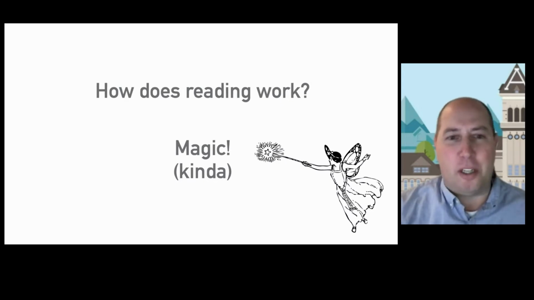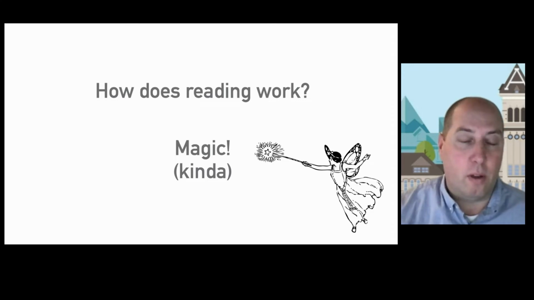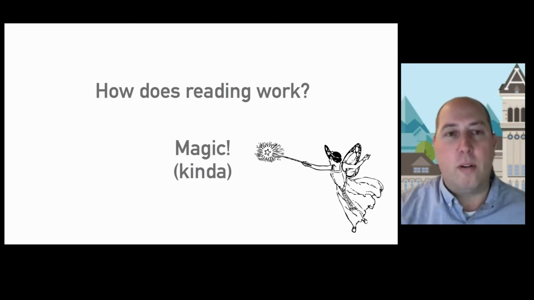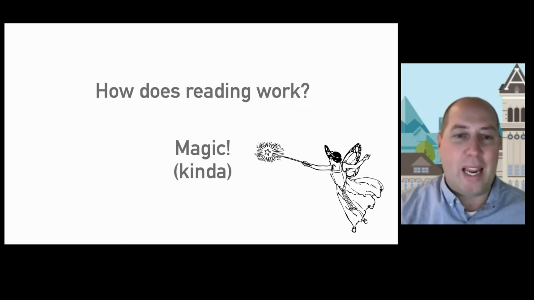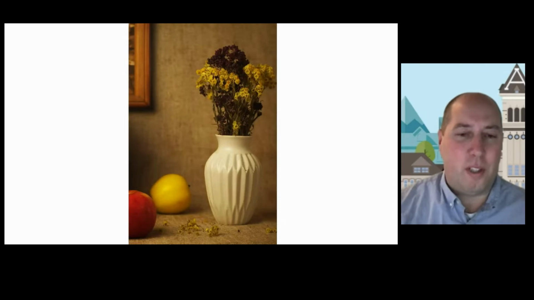Well, magic. Kind of. If you consider the history of mankind and of human cognition, reading is really a very recent development, only a few thousand years old. Even as recently as 200 years ago, only 1 in 8 people could read. So how have our minds developed to so powerfully adapt to something that's so incredibly complex as reading? Let's explore that. Consider this visual scene.